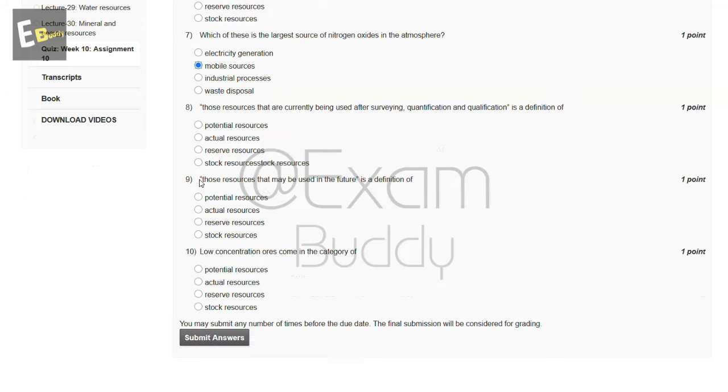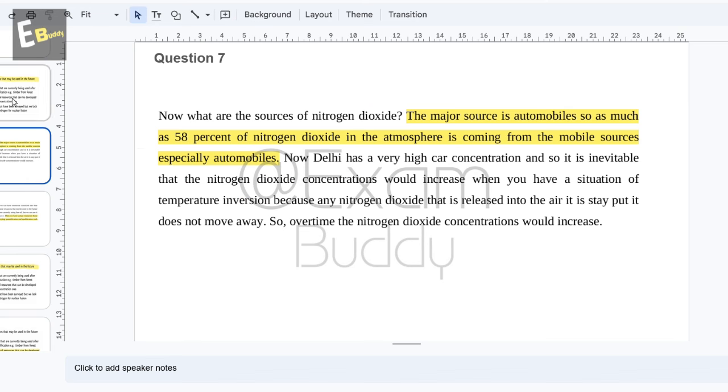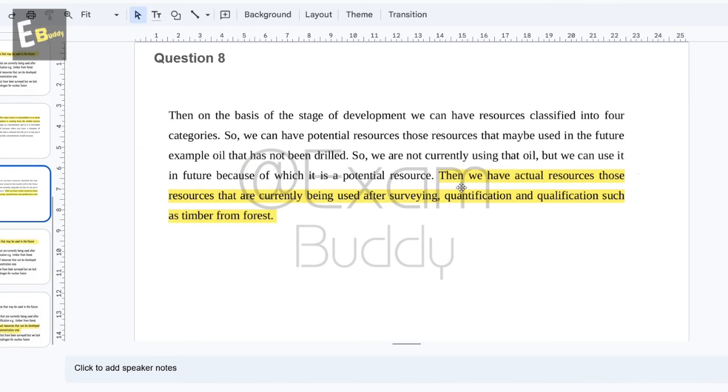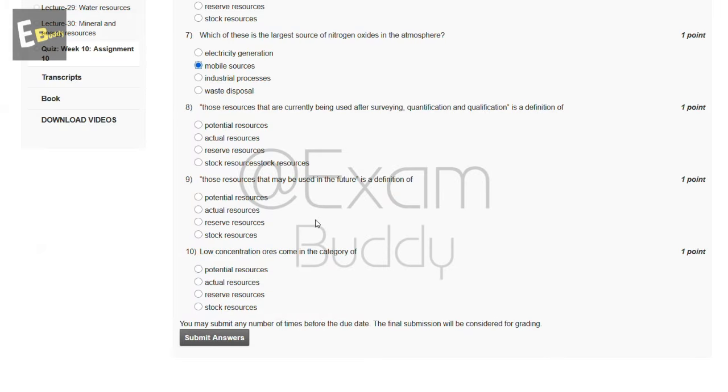Now the eighth question is those resources that are currently being used after surveying, quantification and qualification is our definition of, so these are the options, and now let's check the answer of our eighth question. So question 8, then we have actual resources, those resources that are currently being used after surveying, quantification and qualification, such as timber from forest. So the answer of our eighth question is B, actual resources.